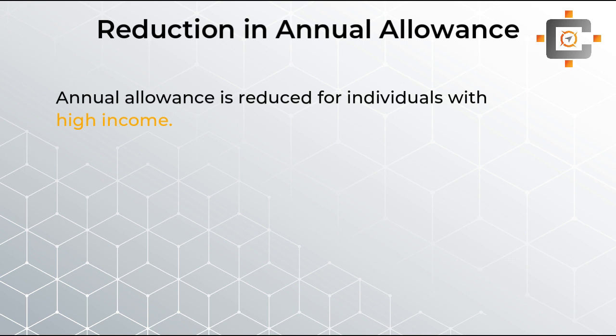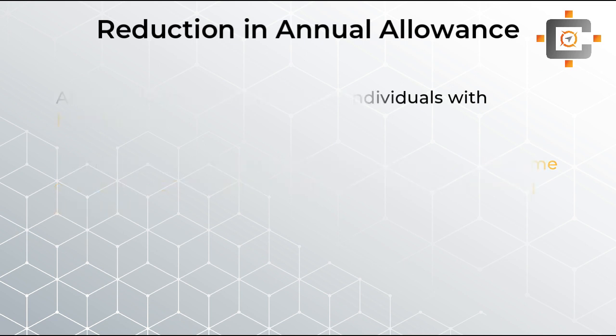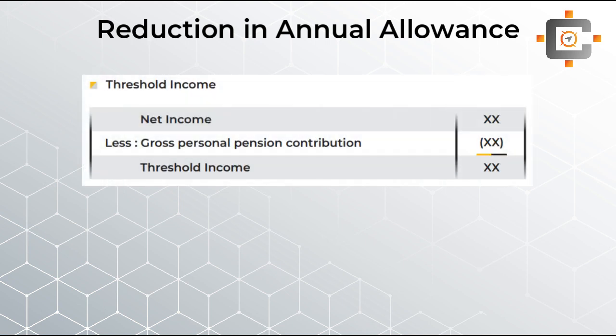So you have to check in your examination whether this reduction is possible or not, and whether any sign is given for this reduction or not. How can you check whether you have to reduce your annual allowance limit? Students, you have to calculate your threshold income first of all. Now, what does threshold income mean? Students, you can see on the screen, there is a pro forma given over here.